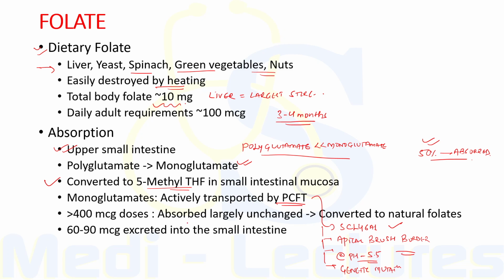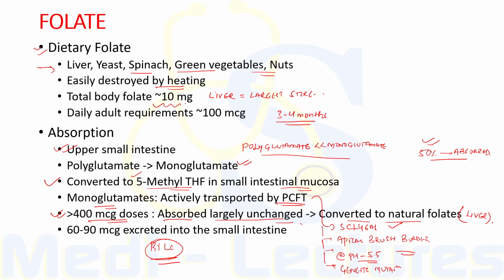Now if the intestine is having more than 400 microgram exposure of folate, it is absorbed largely unchanged and then it is converted to natural folates in the liver. On the other hand, lower doses are first converted to 5-methyl tetrahydrofolate in small intestinal mucosa before absorption, as we have already discussed. Now 60 to 90 microgram is excreted into the small intestine through the bile. So this was about the absorption of folate.